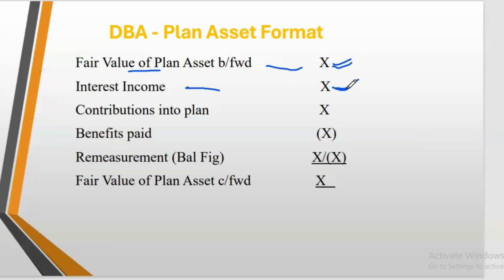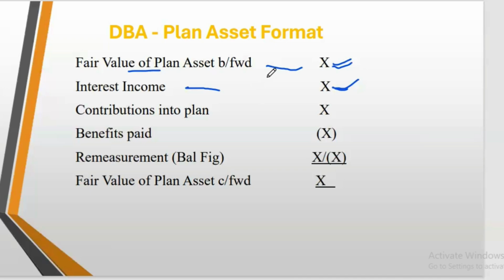So if you have an investment and you have an amount of money in that investment or in that fund, that money will earn interest income. So the interest income is normally a percentage earned on the money in the fund. We compute interest on it and we add it to the balance in the fund. Like a bank account: if you have money in the bank account at the end of the period, you earn interest income, which is added to the amount you have. So interest income is normally computed as a rate or percentage on the opening balance.